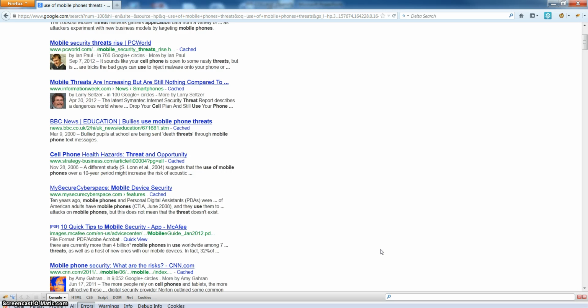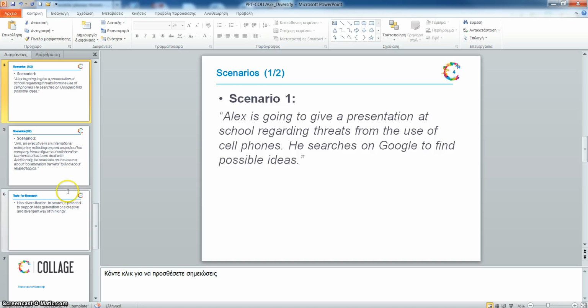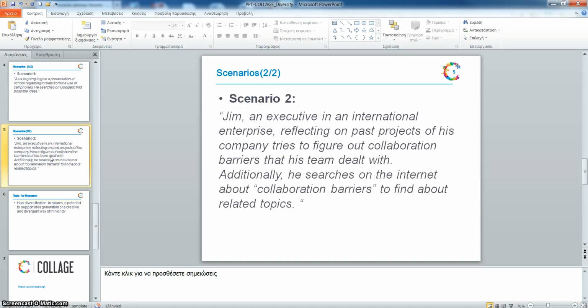Now, we can claim that the user has a more comprehensive picture of the subject in order to come up with more and diverse ideas. Now, let's proceed with our second scenario, whose description is the following.